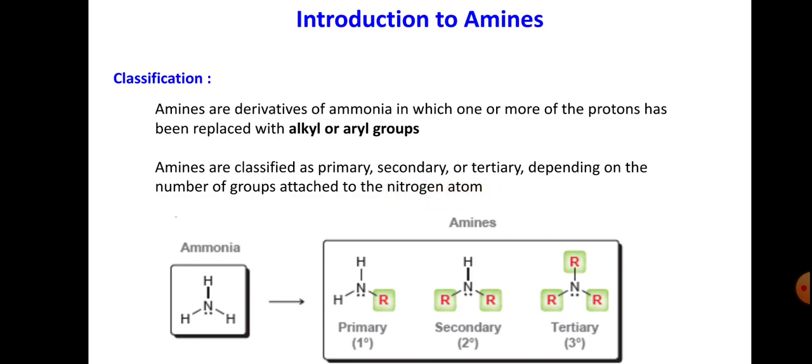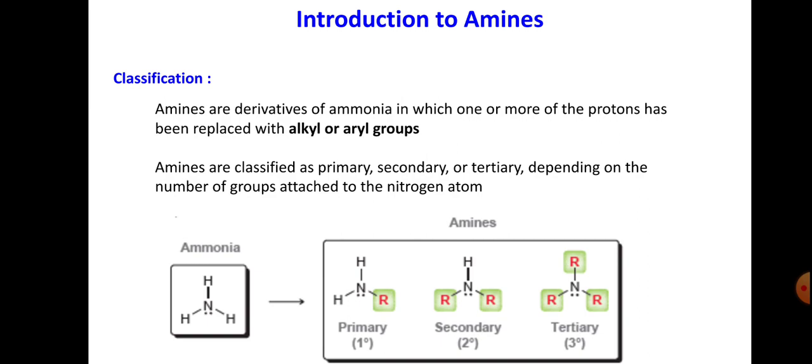In amines, NH2 is the functional group, and the nitrogen has one lone pair, with hydrogens or some other alkyl groups attached to the nitrogen.